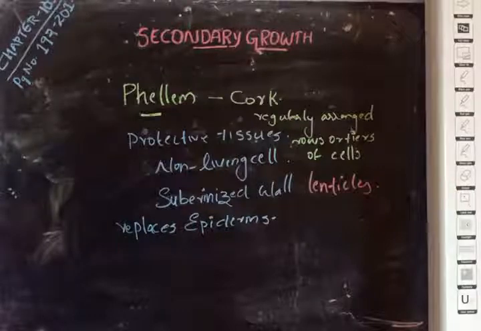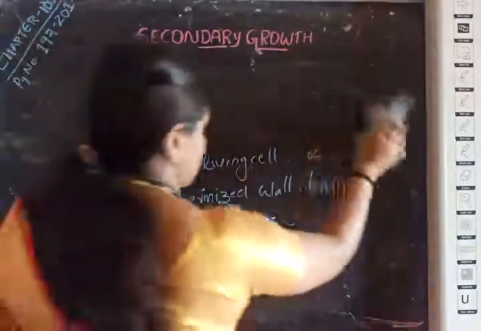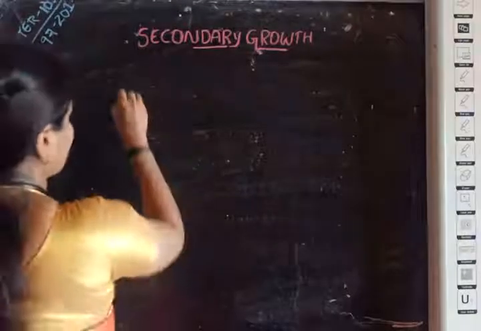Now we are going to move to phelloderm. Phelloderm is secondary cortex.